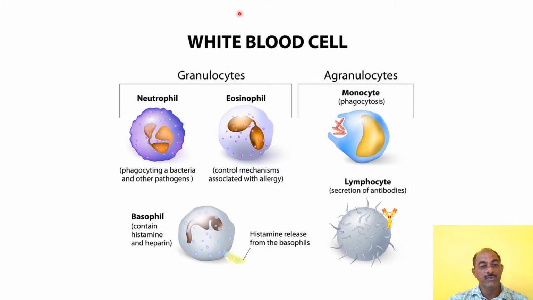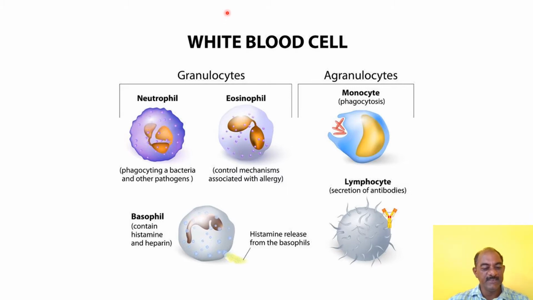If the leukocyte total count decreases, that is leukocytopenia. That type of increase and decrease of leukocytes occurs due to bacterial and viral infections.